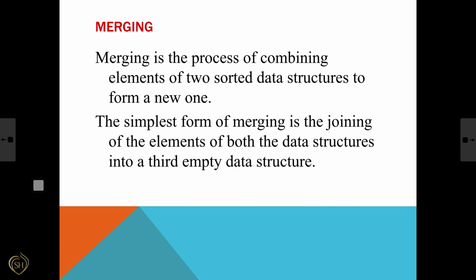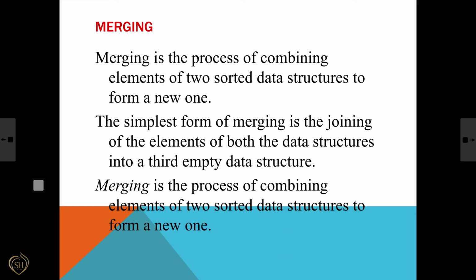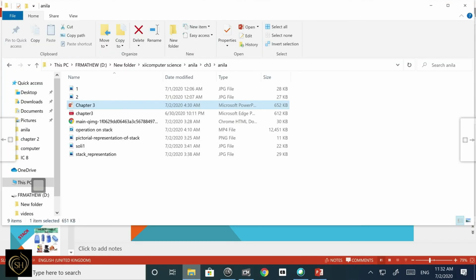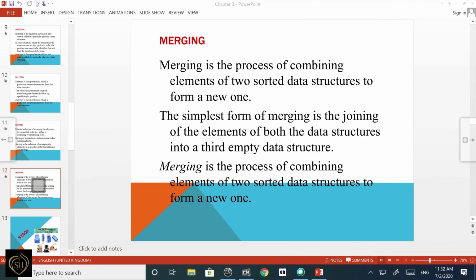The merged data structure is Higher Secondary. Okay, it's clear. Then merging is the process of combining elements of two data structures to form a new one, that is merging. These are the 6 operations performed